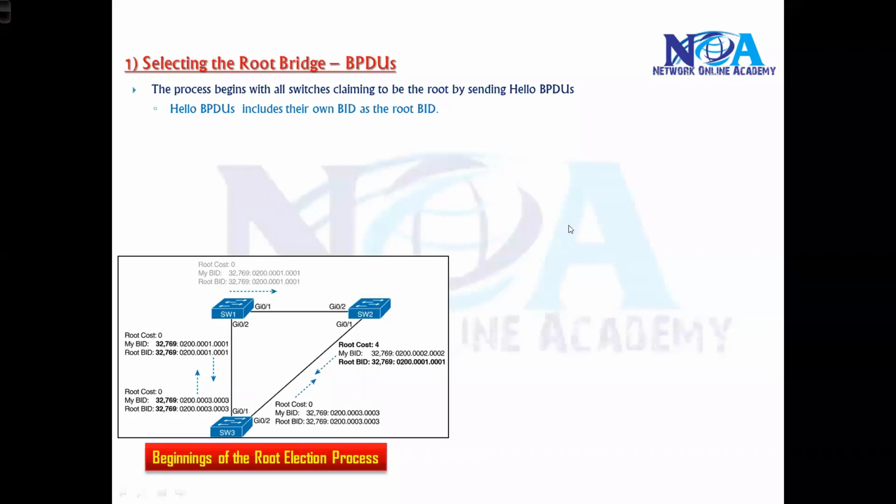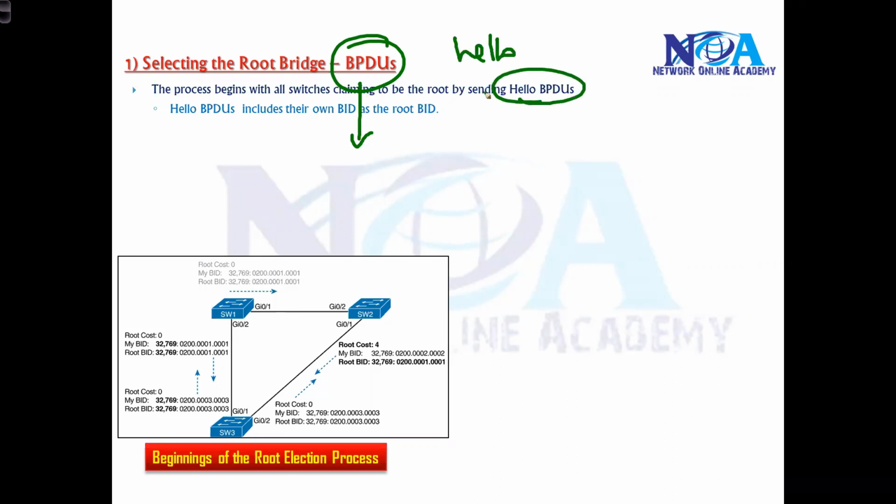So if I just go into the details on how this process occurs a little bit in detail, by default there will be some kind of BPDU messages. We call them bridge protocol data units. They're actually hello messages which are being exchanged between the switches. So whenever you connect the links between them, they will send hello messages. These hello messages are sent every 2 seconds, and these hello messages will carry your bridge ID values.